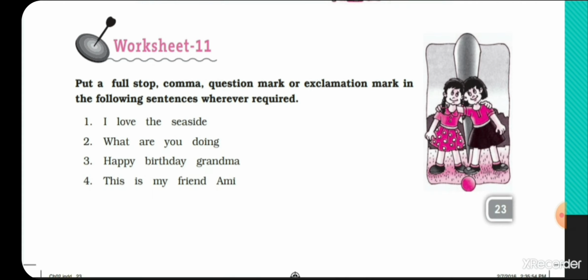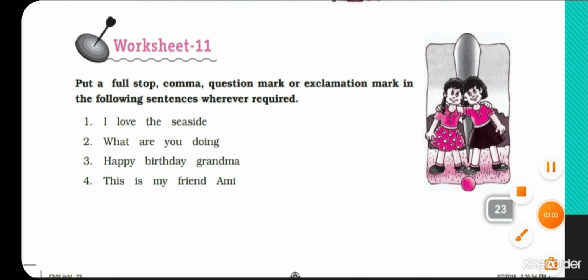What are you doing? A question mark should be there at the end. Happy birthday, grandma! A sign of exclamation should be there at the end, and after birthday, a comma should be there. This is my friend, comma, then Amy, and last, full stop.